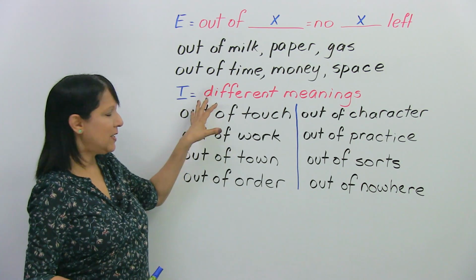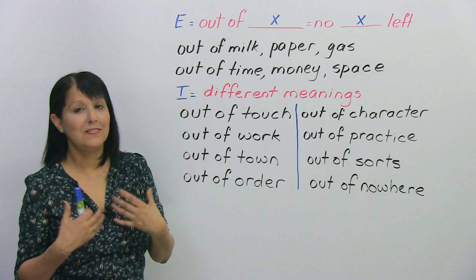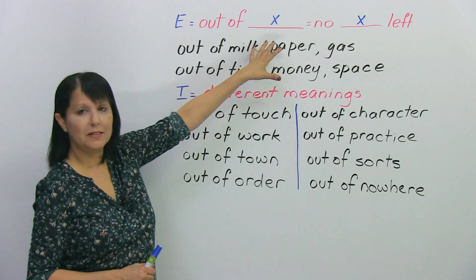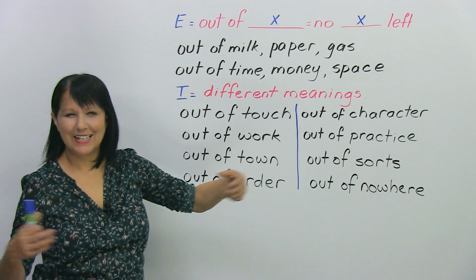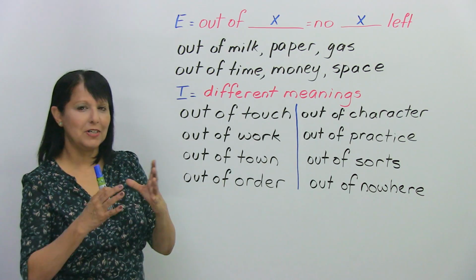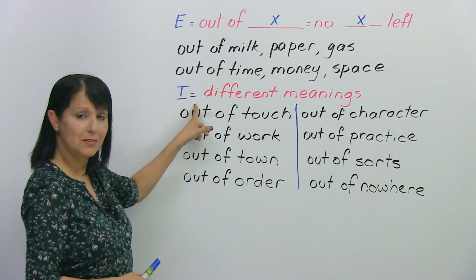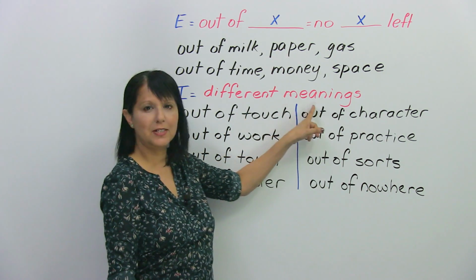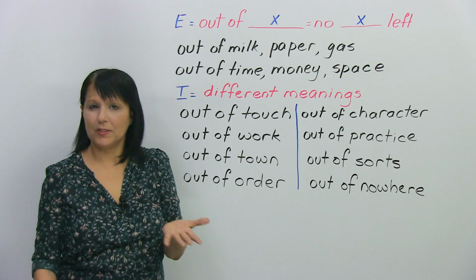But we can also use "out of" as an idiom. And then it doesn't mean that you have nothing left. It means all kinds of things. And each time, each idiom means something different. So you kind of have to learn what that idiom means, okay? So here when it's used as an idiom, it can have different meanings. Let's look at eight of these to see what they mean.